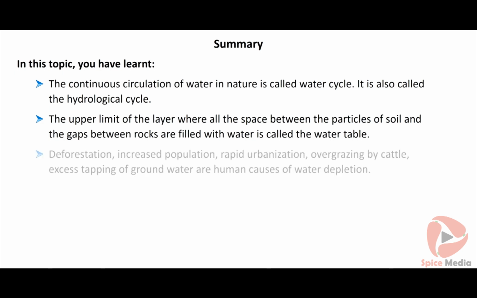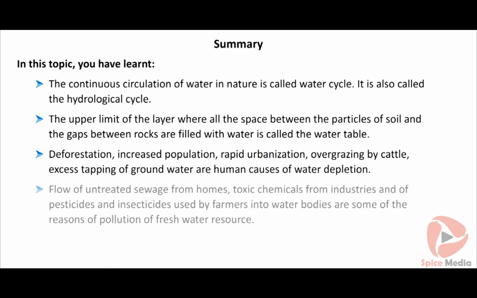Deforestation, increased population, rapid urbanization, overgrazing by cattle, excess tapping of groundwater are human causes of water depletion. Flow of untreated sewage from homes, toxic chemicals from industries, and pesticides and insecticides used by farmers into water bodies are some of the reasons of pollution of freshwater resource.